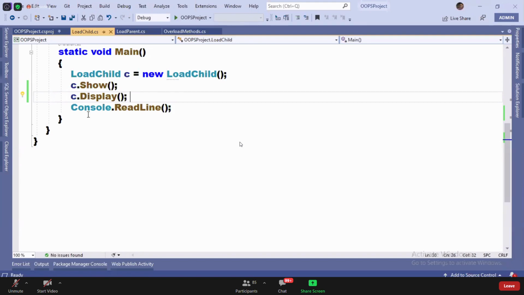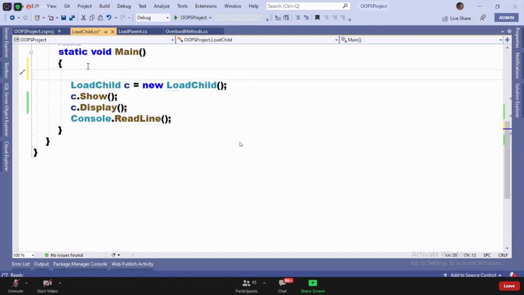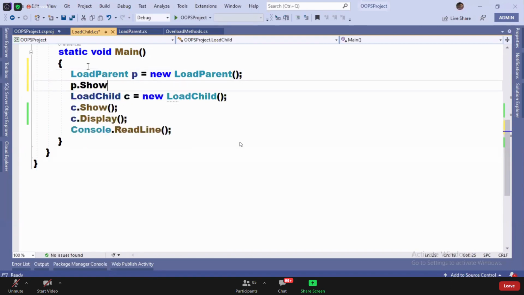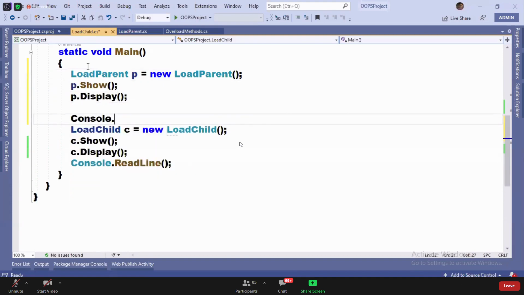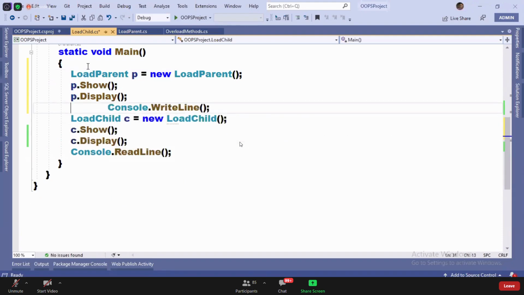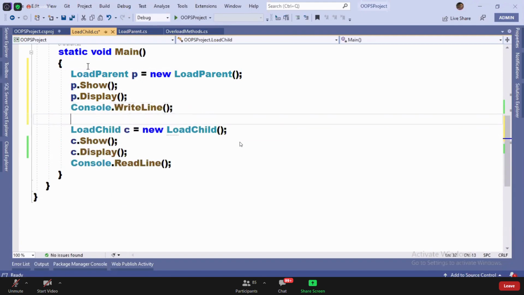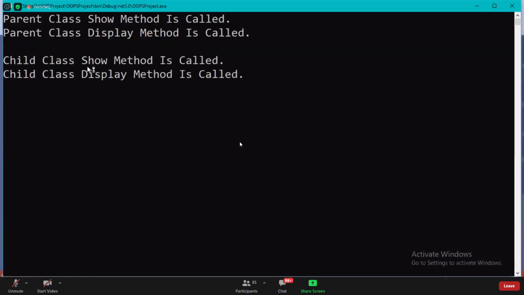One, create the parent class instance here and call the methods. If you create the parent class instance and call the methods, it will call parent class methods only. We already know that because parent will not access child class. Are you clear, guys? Simple, very simple.